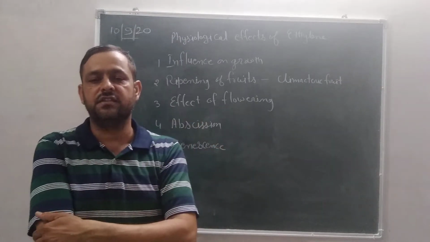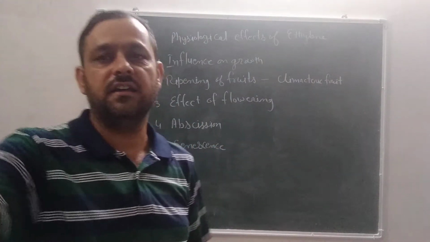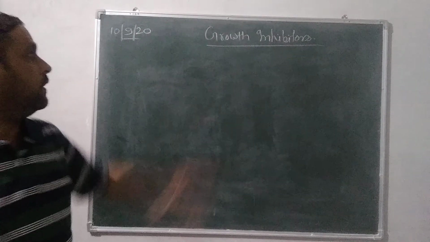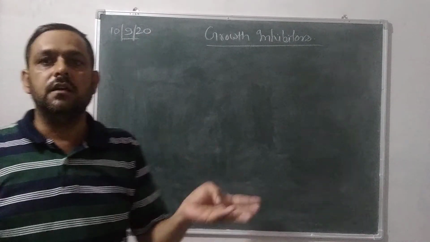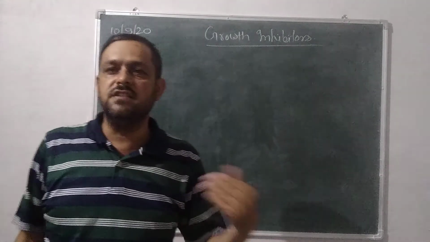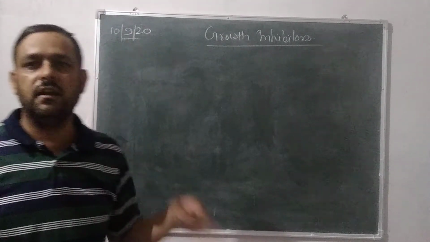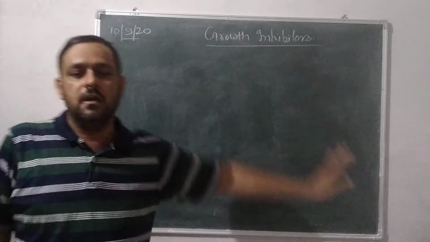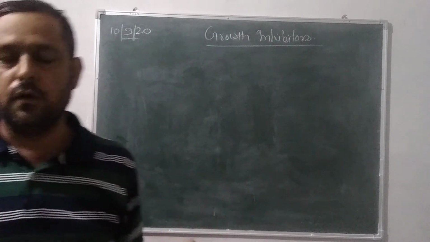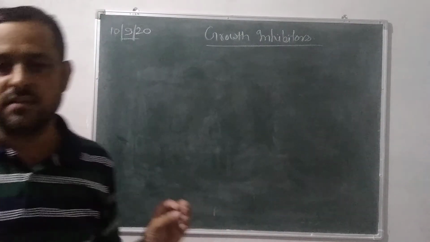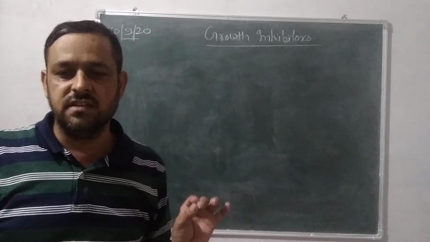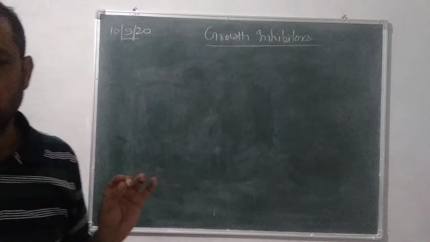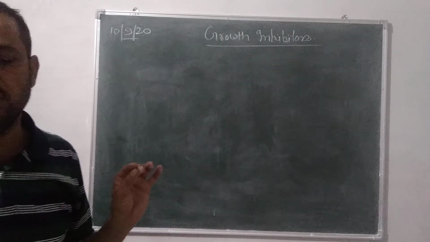Now our next topic is growth inhibitors. Growth inhibitors means substances which prevent growth. Till now we studied auxin, gibberellin, cytokinin and ethylene. All these hormones increase growth in some form, but growth inhibitors prevent growth. The hormones or substances which decrease growth are called growth inhibitors. These substances are essential for control and balance of growth.